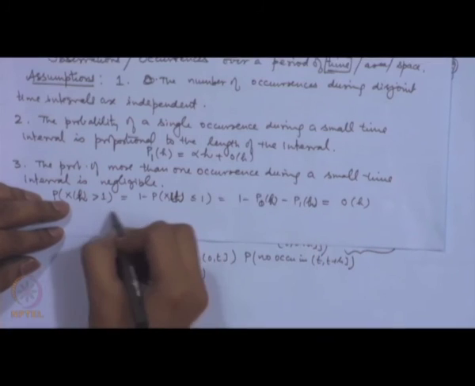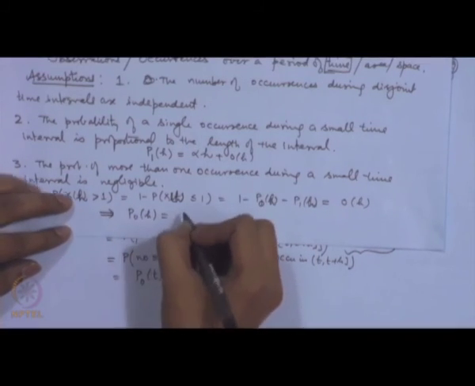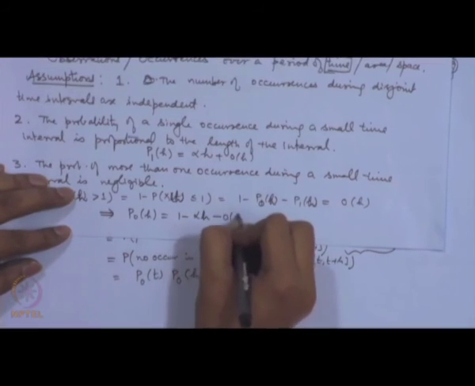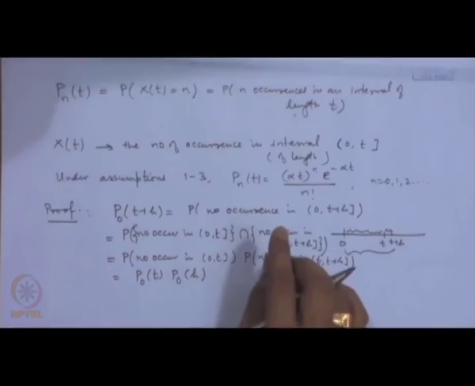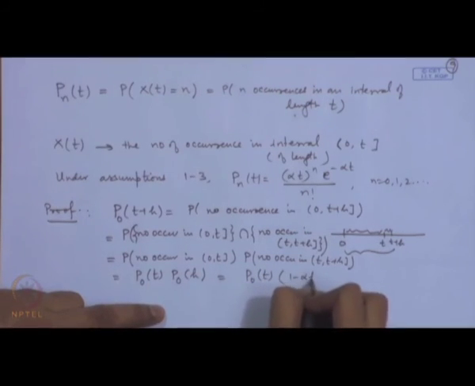So, if we substitute here, we get p 0 h is equal to 1 minus alpha h minus O h. 2 times O h is same as writing once. So, this is equal to p 0 t times 1 minus alpha h minus O h.